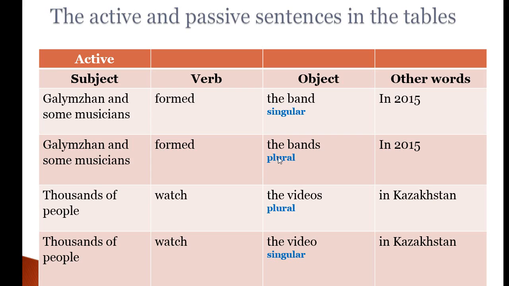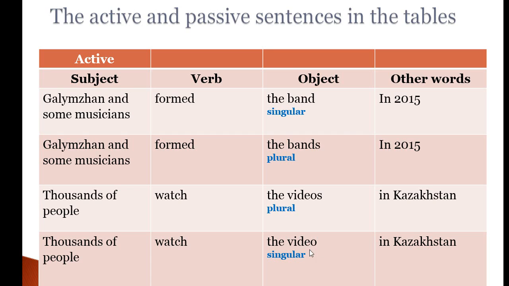So it is in plural form because the word the bands is in plural form. Now look at the second example. Thousands of people watch the videos in Kazakhstan. Here the videos is in plural form. And in the next example, thousands of people watch the video in Kazakhstan. The video is in singular form.